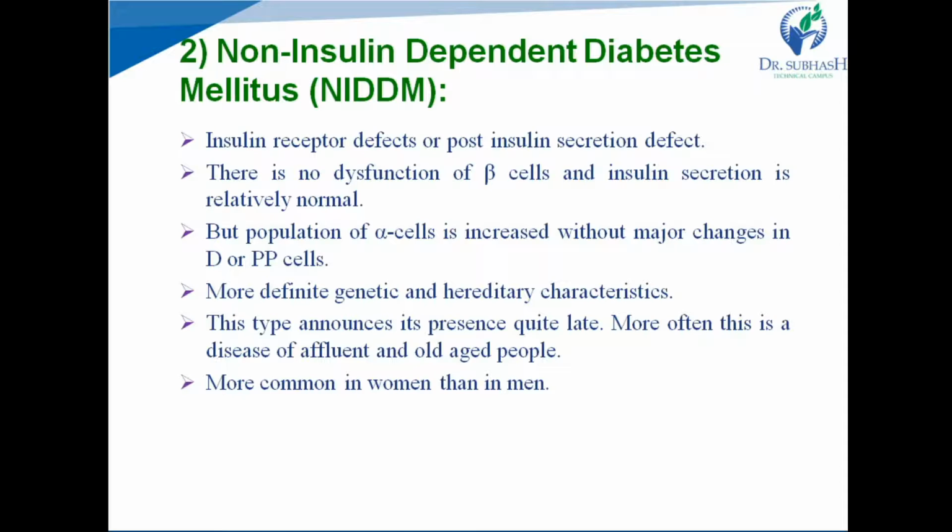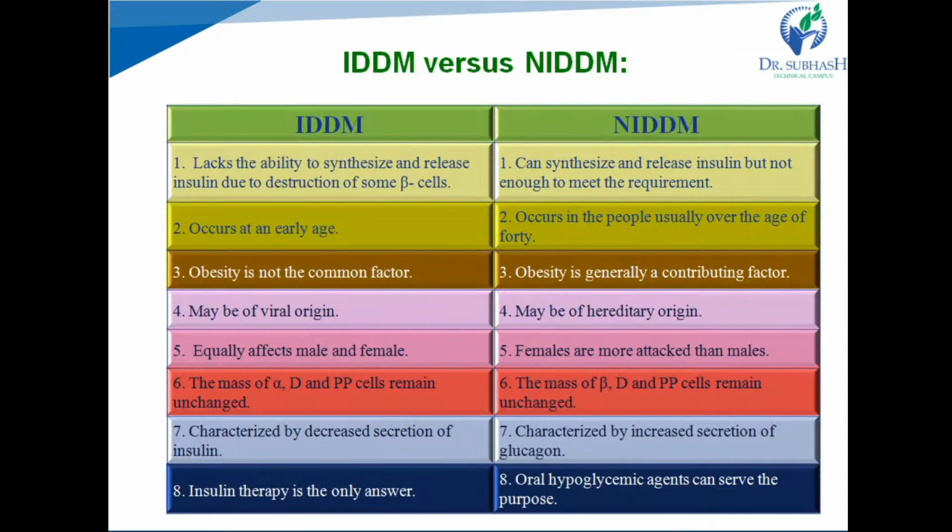Then signs and symptoms are mostly the same in both of these types, as we have seen in the previous lecture, and only the cause of diabetes in these two types is different. Then the metabolic pathway acceleration, blood glucose level disturbances, and other consequences will be the same in both types of diabetes. So we can differentiate these two types particularly by the following points. IDDM means type 1 and NIDDM means type 2.